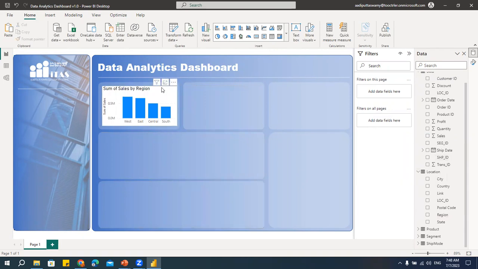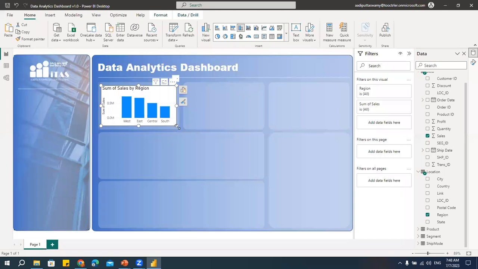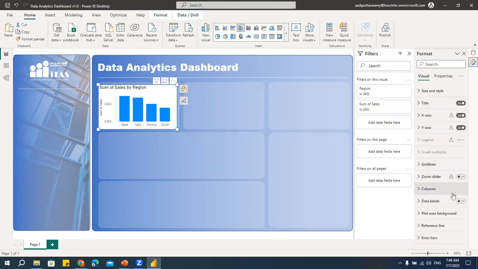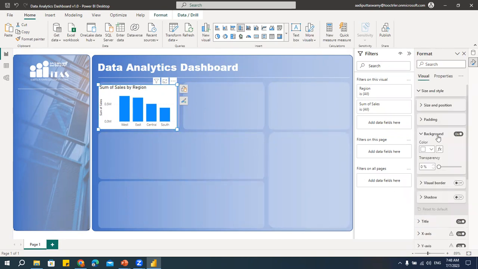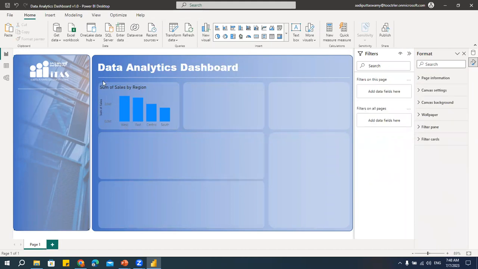It is not looking good. And they think that designing is very complex, designing is very difficult, nothing like that. So what you do, go to the format. Okay, here I have this format. First thing, usually what I do is I will go to this background and remove the background. And then I'll start formatting. See, if I remove the background, it looks very neat actually.